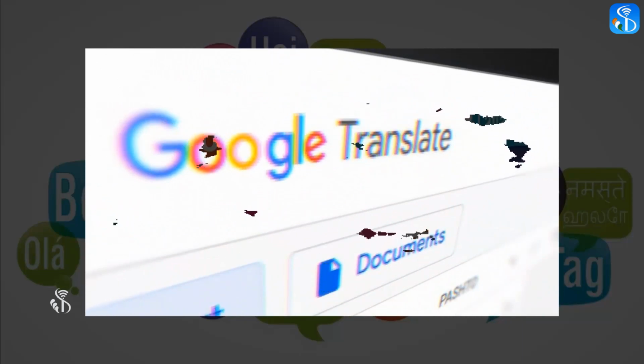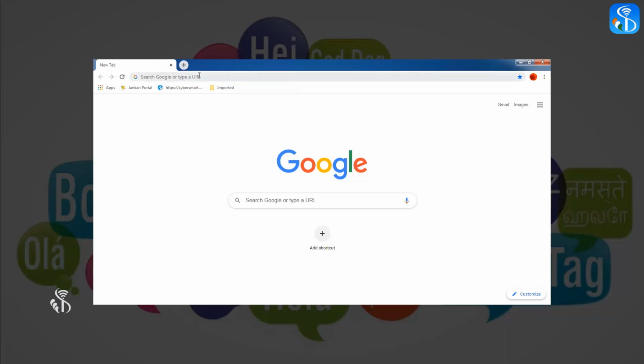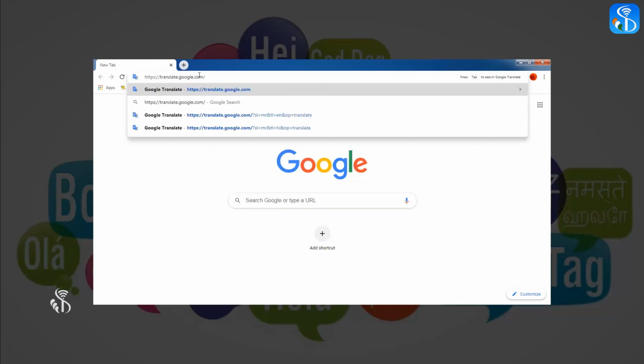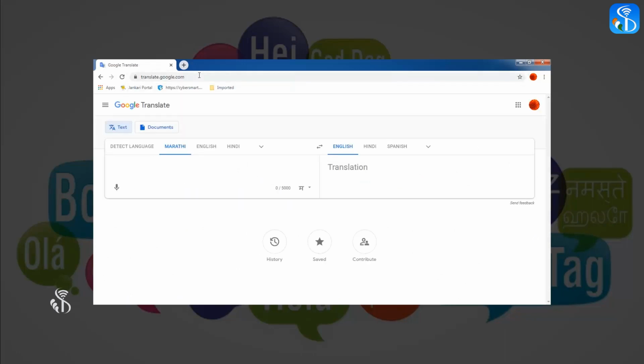To view how the Google Translate service can be used for translating, we have to type the web address in the address bar of the web browser and then press the Enter key. Google Translate can be used for translating. In the Google Translate window, we can see two sections. 1. We have to type the text in the source language in the first section.